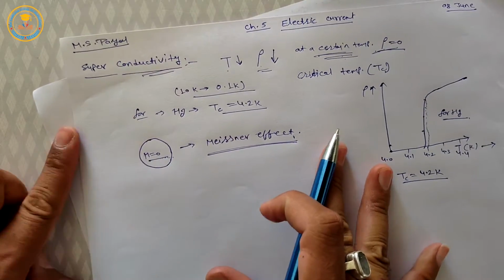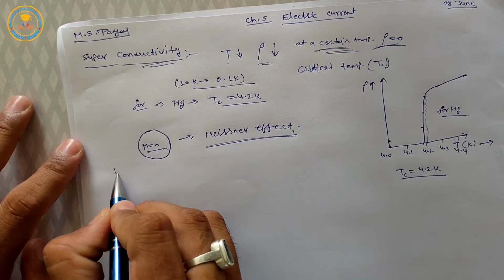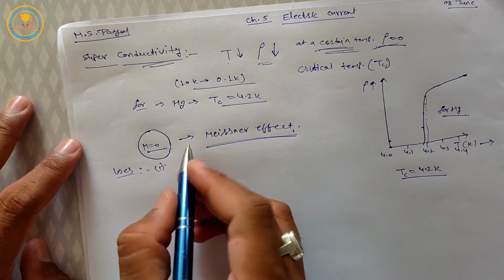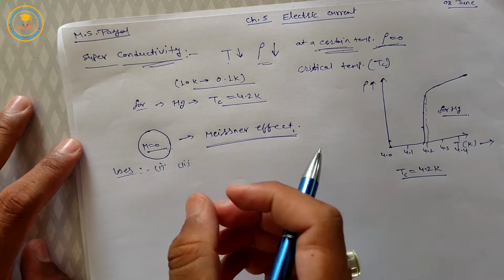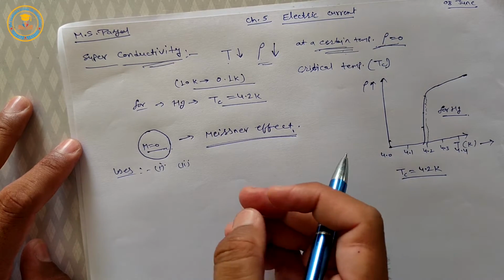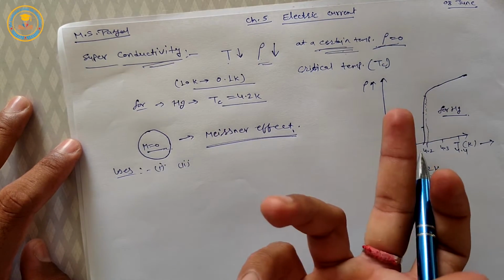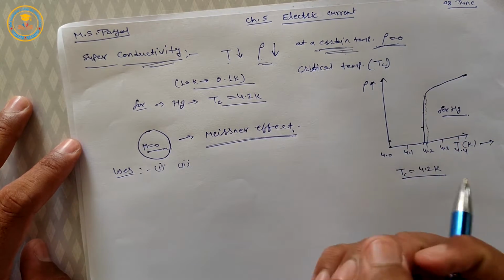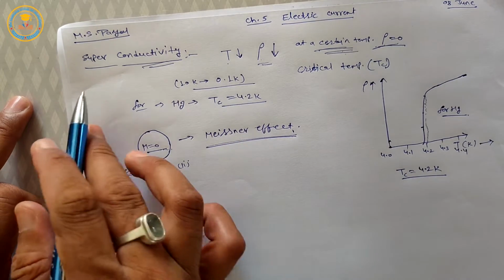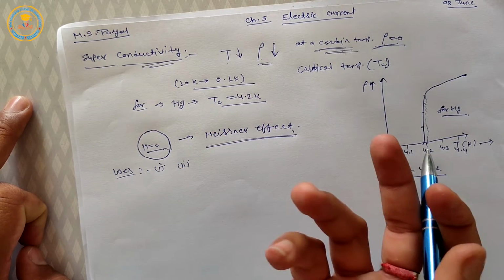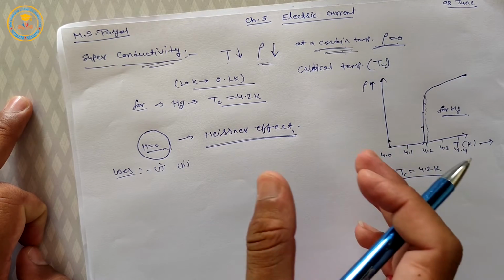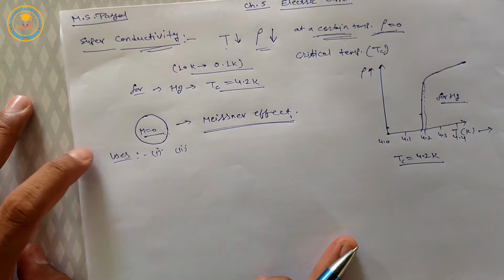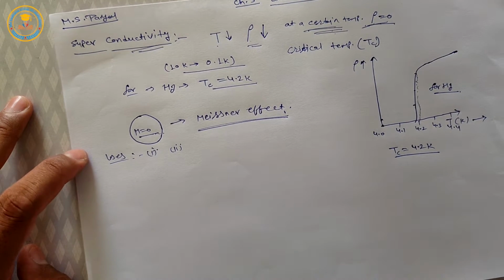Now some uses of superconductivity. First is in making supercomputers. Second is in making electric motors and generators. Third is in generating high magnetic fields. And fourth is in the transmission of electric energy. These are some uses of superconductivity. This is a very important topic for our annual examination for short questions.